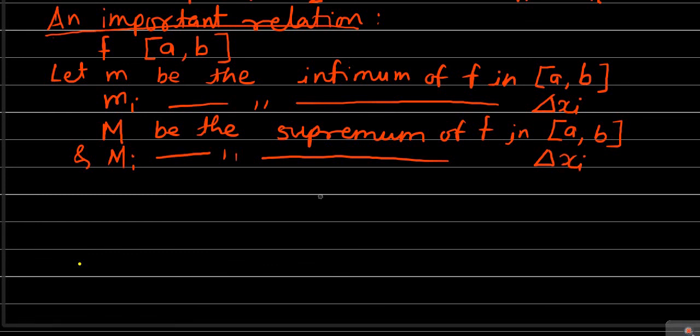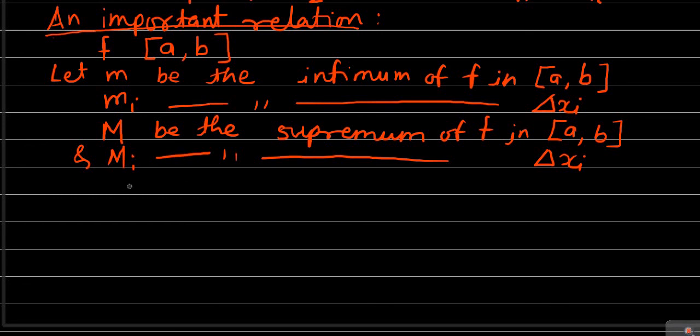Once again, small m is the infimum of f in the complete closed interval a to b, small mi is the infimum of f in the ith subinterval delta xi, capital M is the supremum of f in the complete closed interval a to b, and capital Mi is the supremum of f in the ith subinterval delta xi.